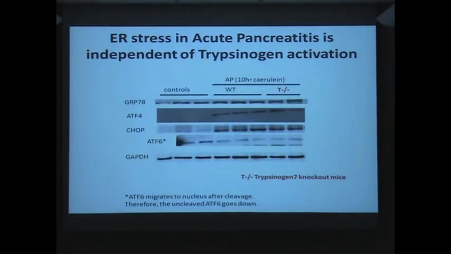So as compared to controls, you can see all the markers of ER stress demonstrate that ER stress is activated in acute pancreatitis in the wild-type mice in the presence of trypsin activation, and also in trypsin knockout mice which do not have trypsin activation. They have equal evidence of ER stress activation.